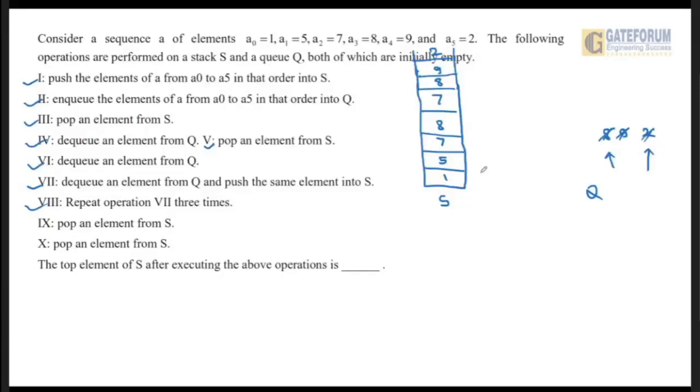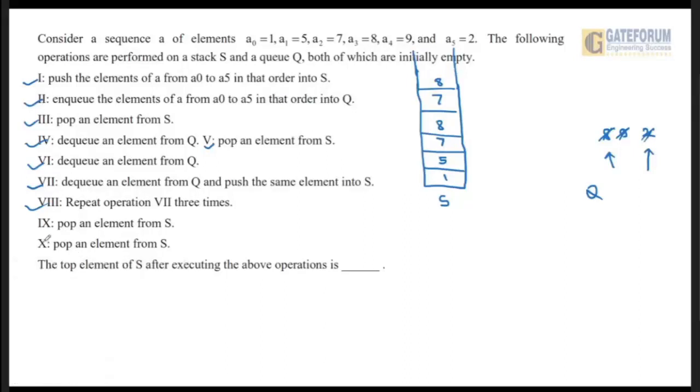Now it is saying pop an element from S. So we have to pop an element from S. When we pop, it will remove 2. So 2 will be popped. Then it is again saying, the tenth step, pop an element from S. Again it will pop. 9 will be popped.